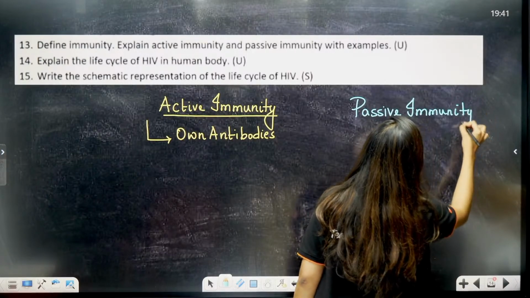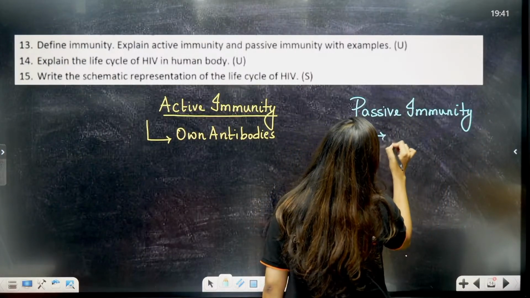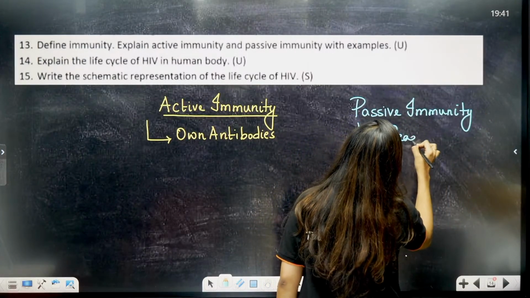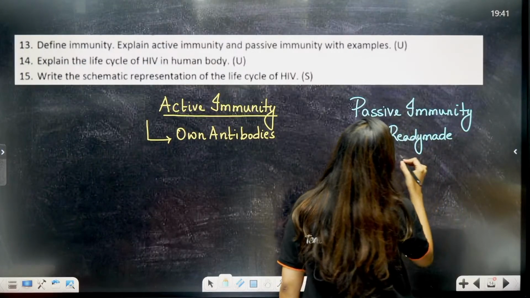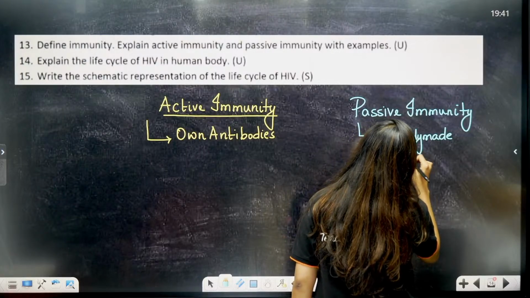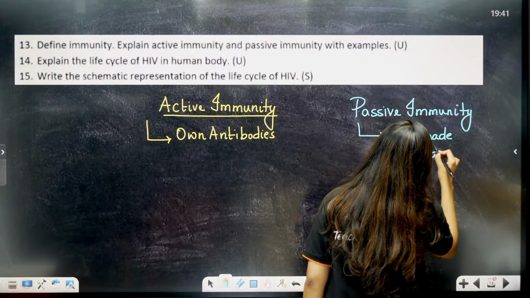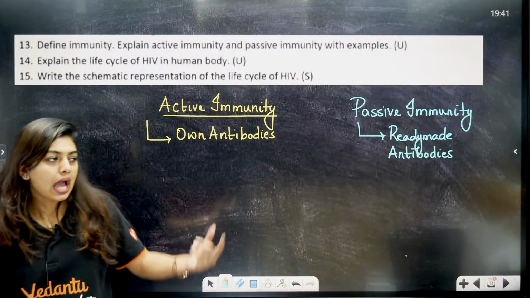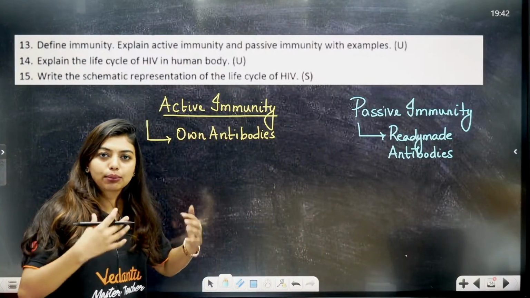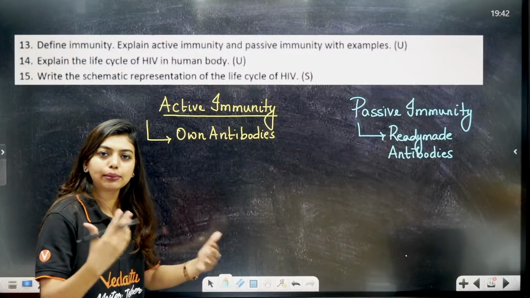Passive immunity could be ready-made antibodies. So, active immunity means our body itself, we are giving the body time to make antibodies.